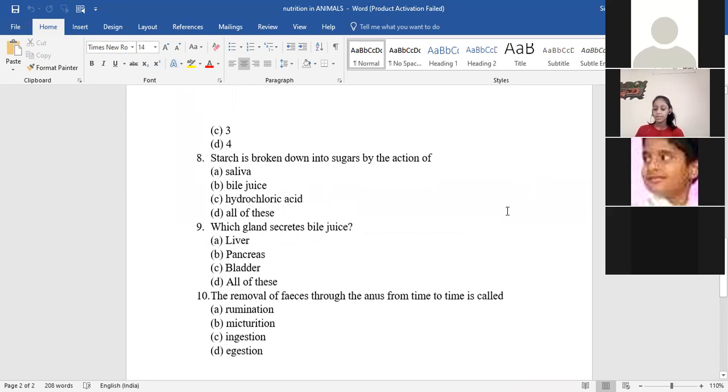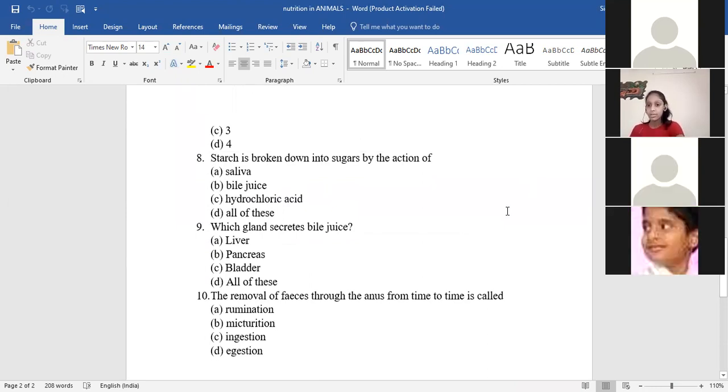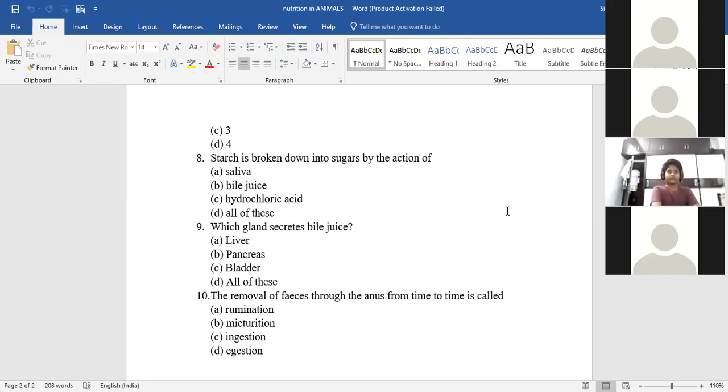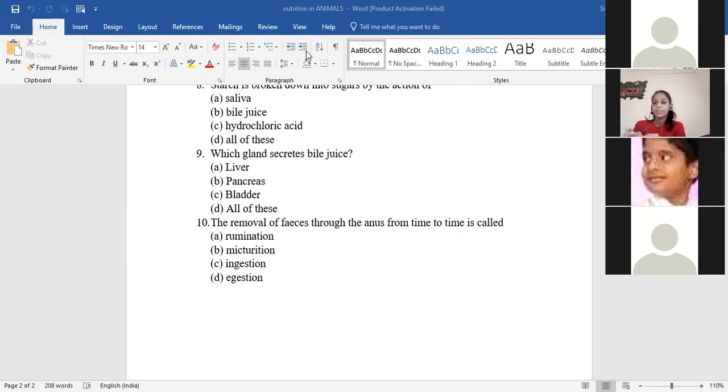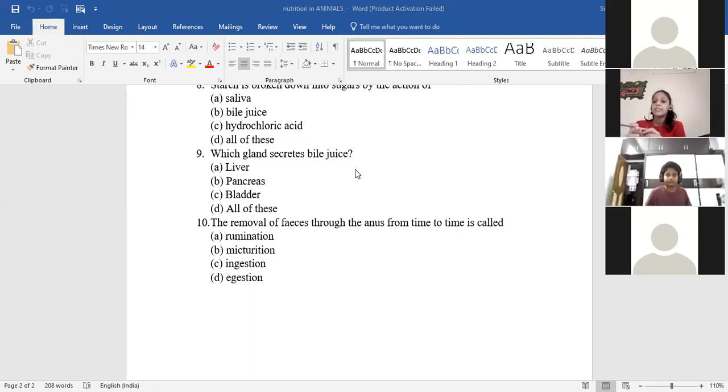Then Srusti, starch is broken down into sugars by the action of? Saliva. Very good. Gohit, what is the answer for the next one? The 9th one. Which gland secretes the bile juice? The answer is liver.